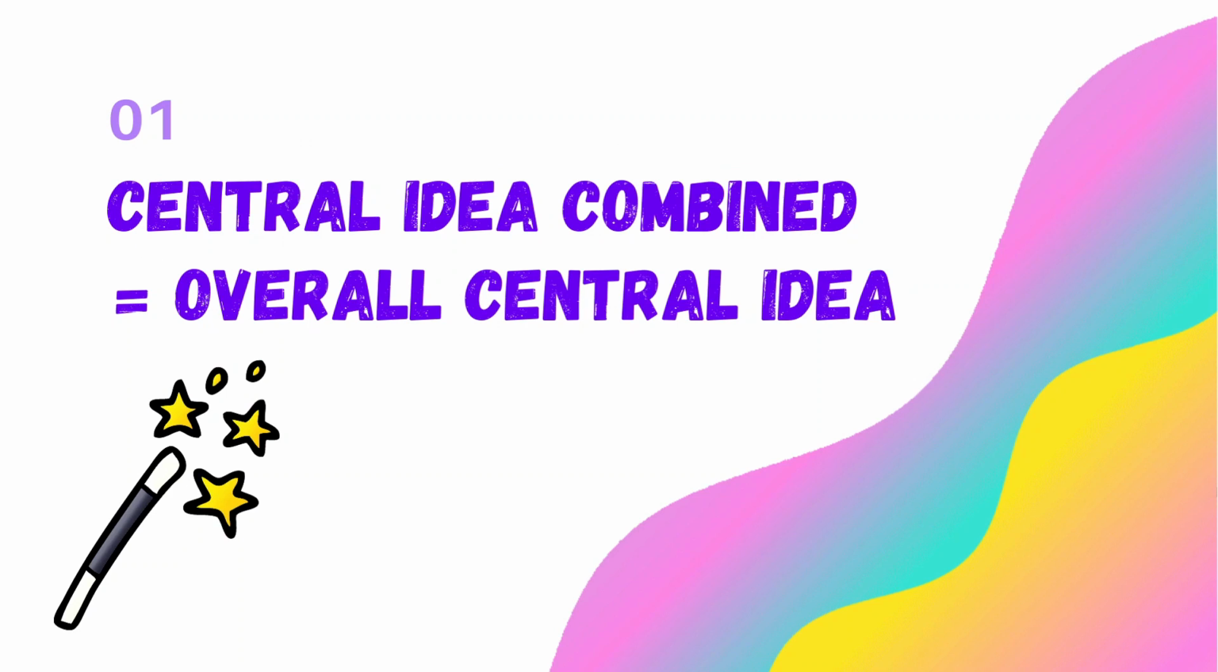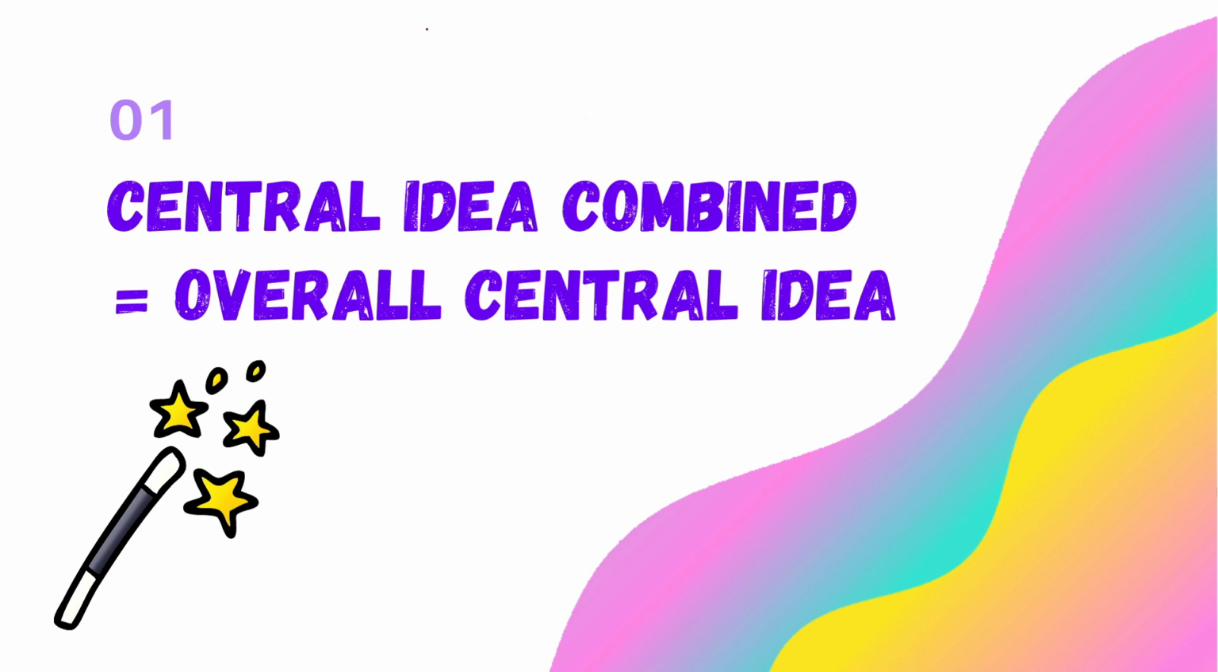So here is golden rule number 1. The central idea combined is equal to the overall central idea. Take any RC. After reading each and every para, write down the central idea. The central idea is also known as the main point of the para. Write down the main point of all the paras, and the central idea of each para shouldn't be more than 15 words. So the central idea normally lies between 10 to 15 words.